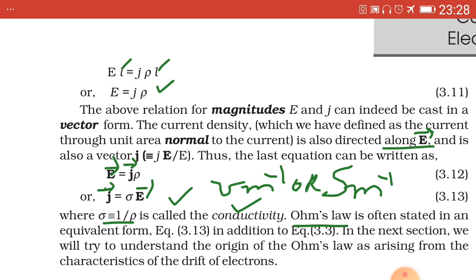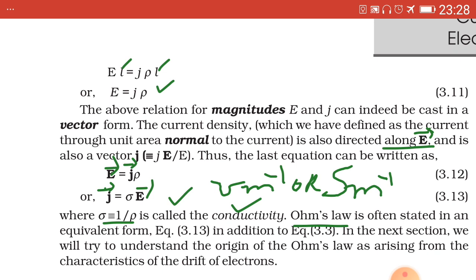The reciprocal of resistivity is called conductivity, denoted by sigma, whose unit is mho meter inverse.